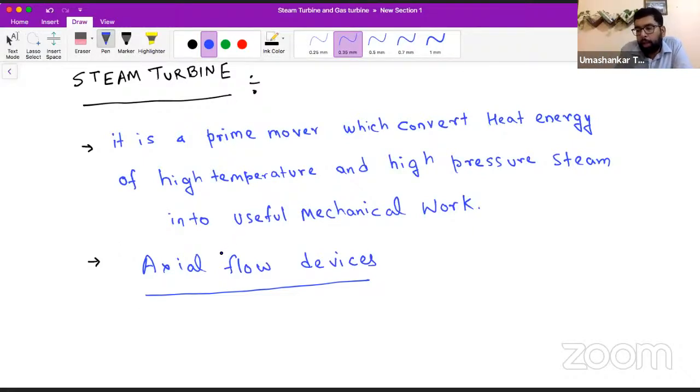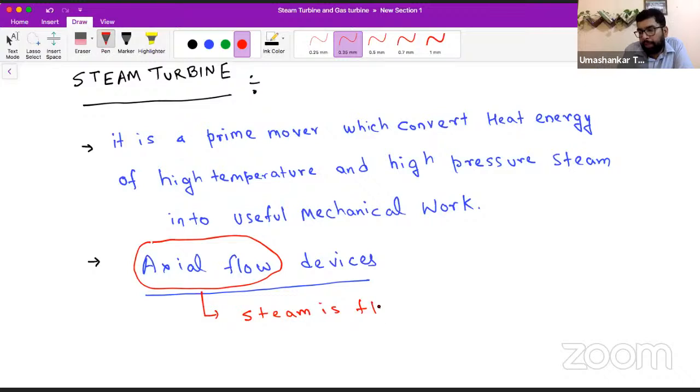So what do we mean by axial flow devices? Axial flow means that steam is flowing in a direction parallel to the axis of rotation. Yes, you are right, Shahrukh Khan.